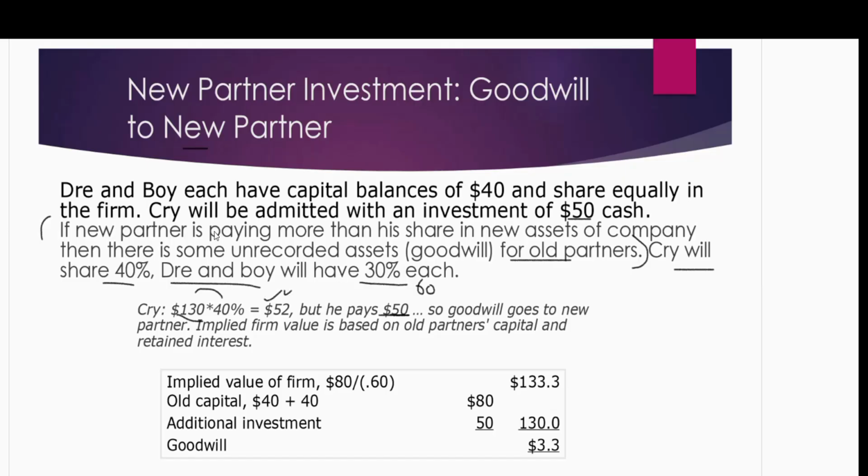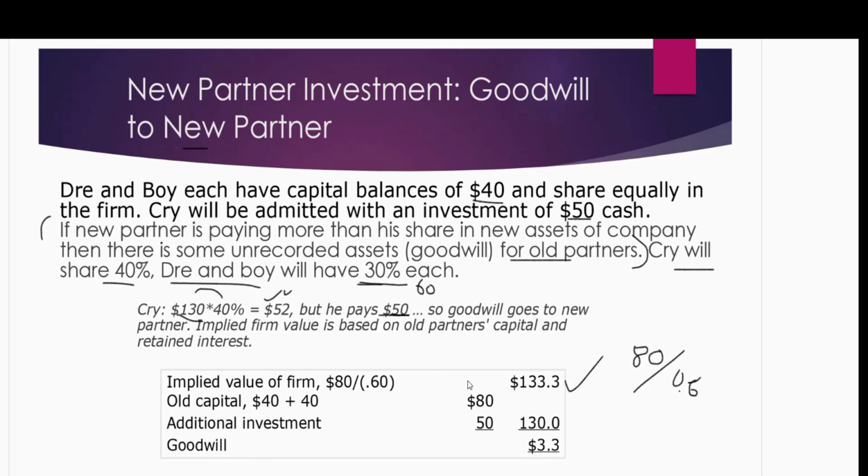Dre and Boy have an investment of 40 each, so the total investment there is 80, divided by their ownership percentage. They are two, 30% each, so together it's 60%. So divided by 0.6, the implied value of the business is 133.3.